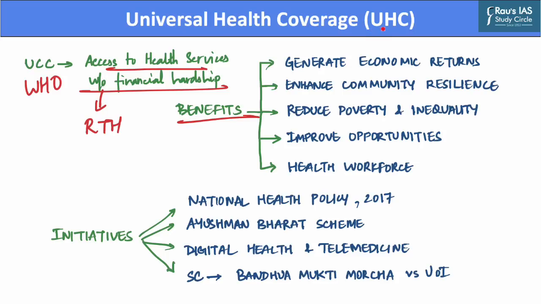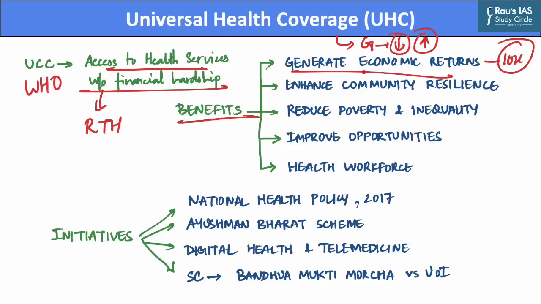For example, universal healthcare coverage can generate economic returns which are at least 10 times more than the initial investments. As due to investment in people's healthcare initiatives, we can generate significant economic outcomes such as reduced labor absence and improvement in skilling of the labor force.